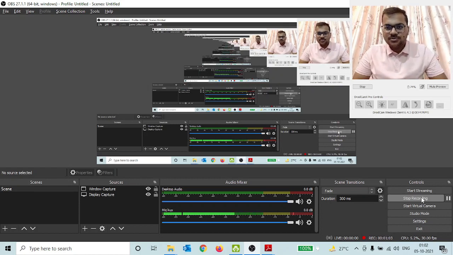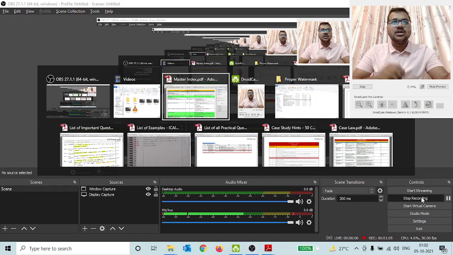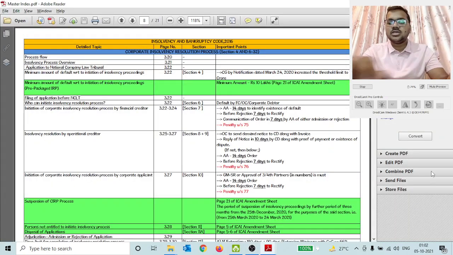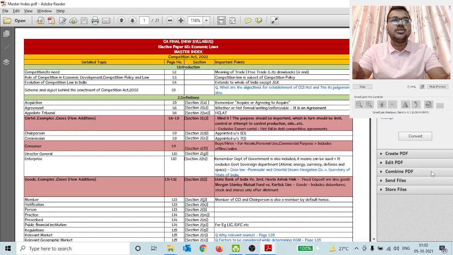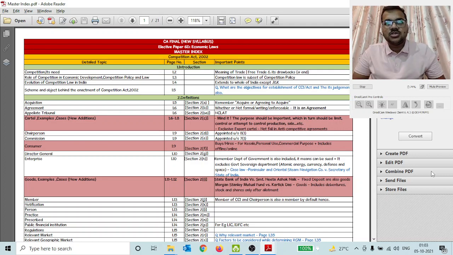As you can see on the screen, the master index is approximately 21 pages and I have almost added all the timelines and penalties, including any references which are important for our exams, in the master index itself, so that it is easy for us to solve the MCQs in the exams also.